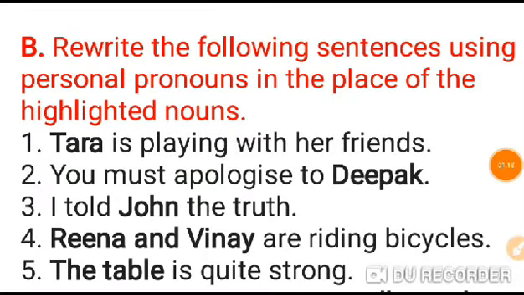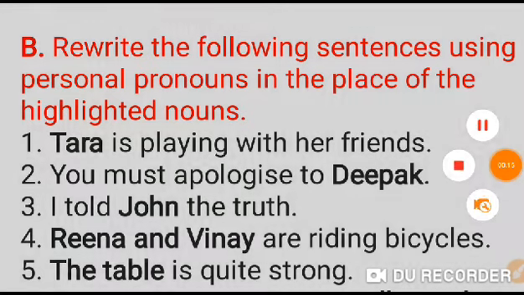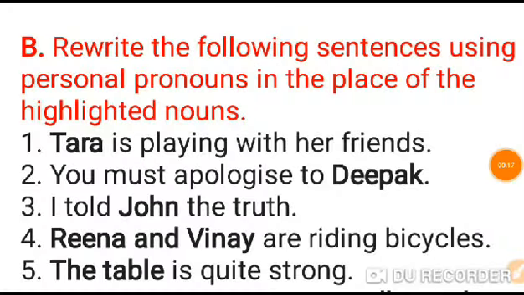In the next question, you have to rewrite the following sentences using personal pronouns in the place of the highlighted nouns. For example, number 1 is Tara is playing with her friends. So what is the highlighted noun here? Tara. As you can see, Tara is the subject of this sentence. It is the name of a female and belongs to the third person and singular number.